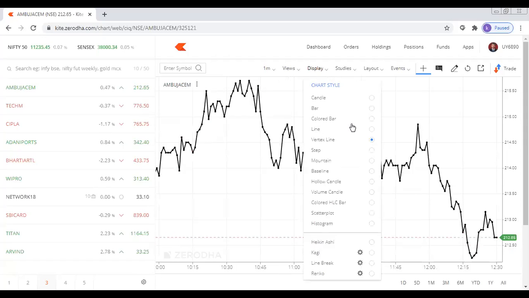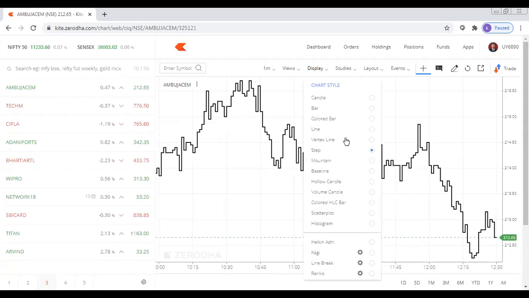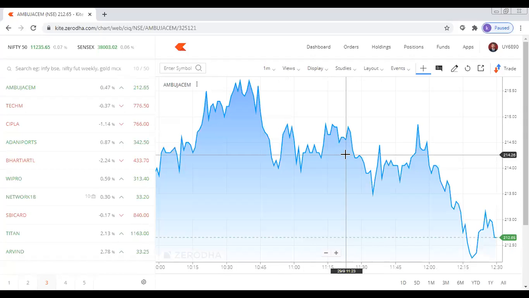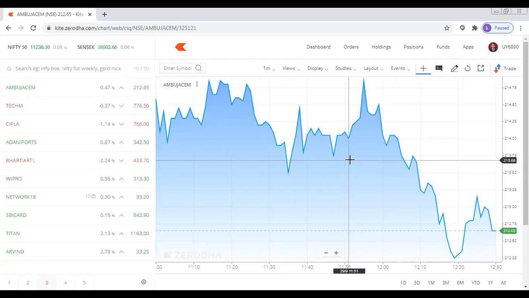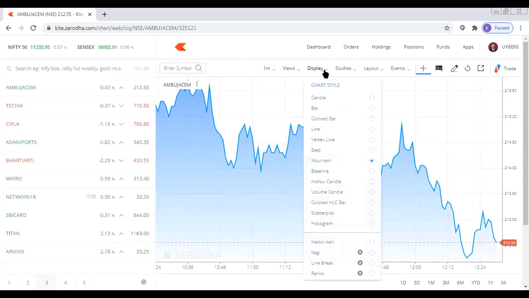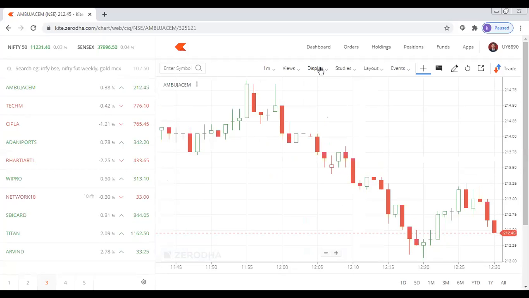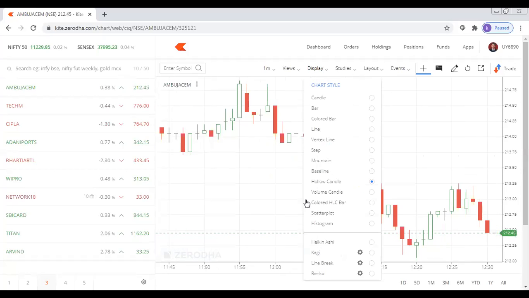Then we have steps. It talks about the stepwise movement of the share. And the last one is an area chart. These charts are available in Excel. So this is what we call the area chart. Then we have hollow circles. So all these are nothing but different types of displays that we have.